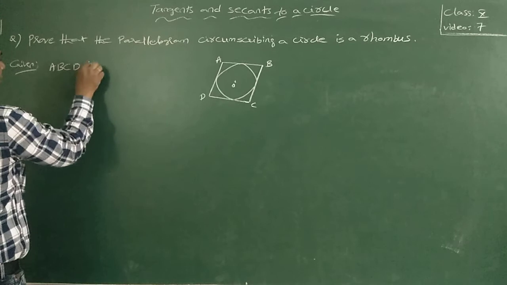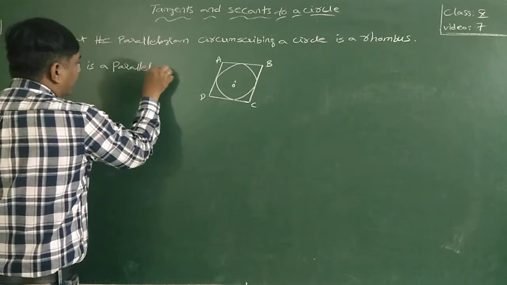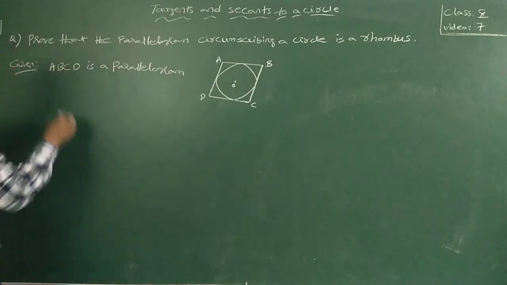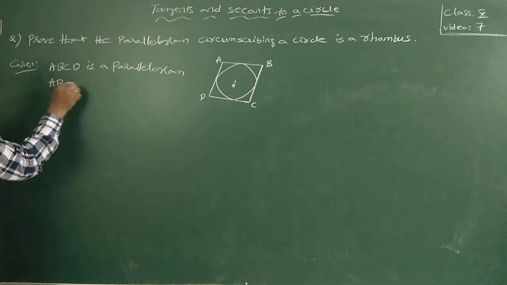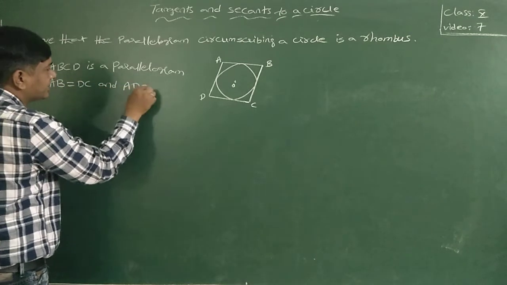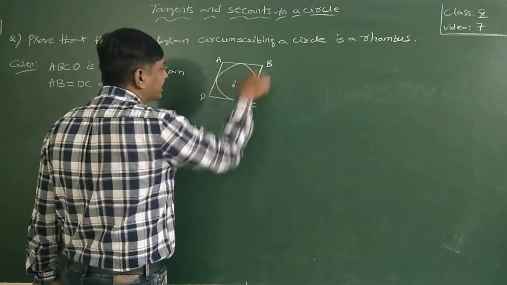ABCD is a parallelogram. In a parallelogram, opposite sides are equal. So AB is equal to DC, and AD is equal to BC.